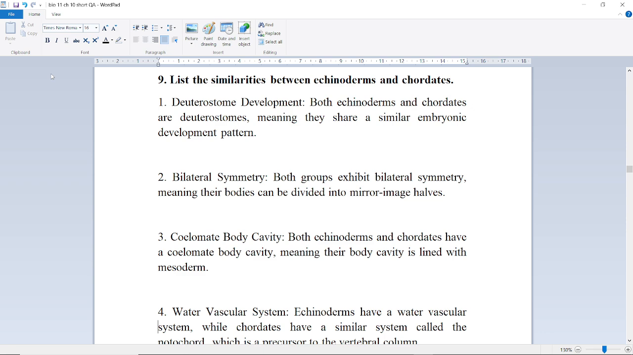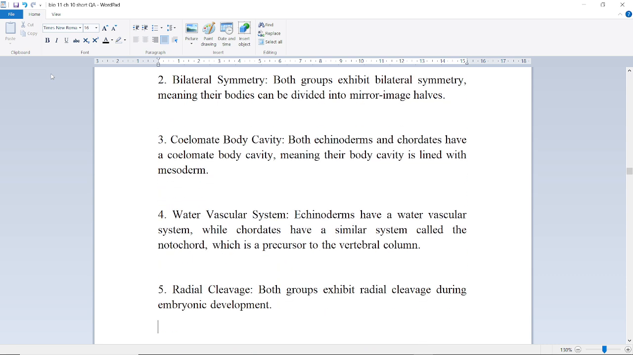Next is coelomate body cavity. Both echinoderms and chordates have a coelomate body cavity, meaning their body cavity is lined with mesoderm. Next is water vascular system.